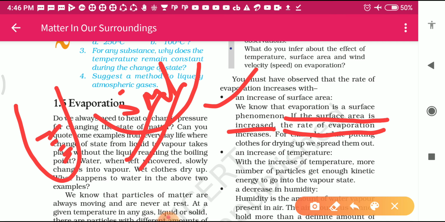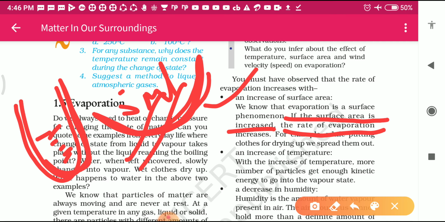Because you can see here, the surface area of a china dish is more as compared to this test tube. That's why evaporation is more in the china dish.